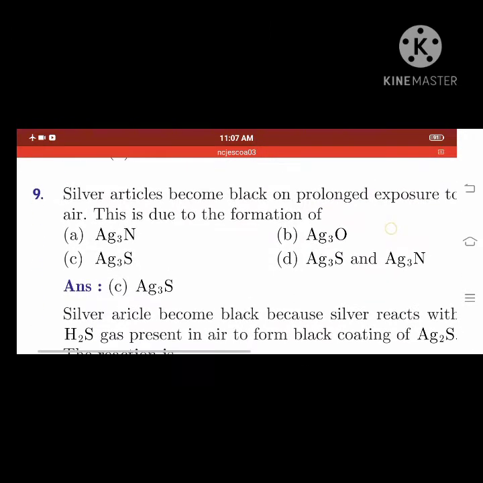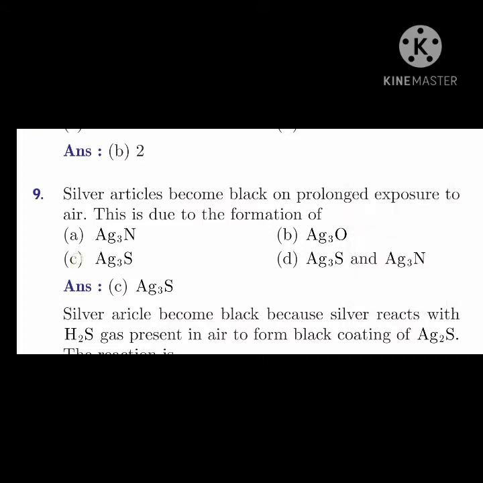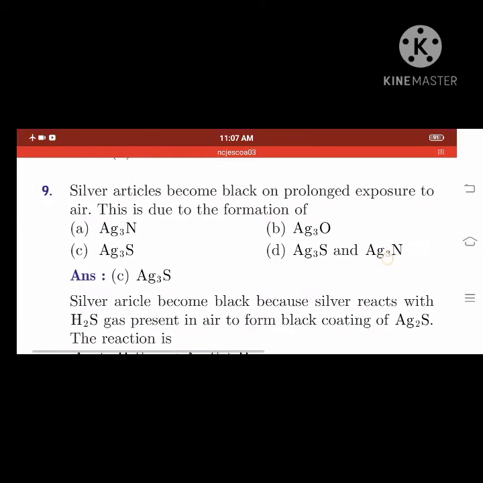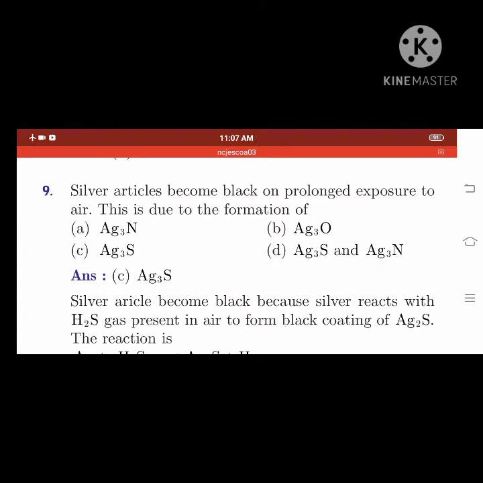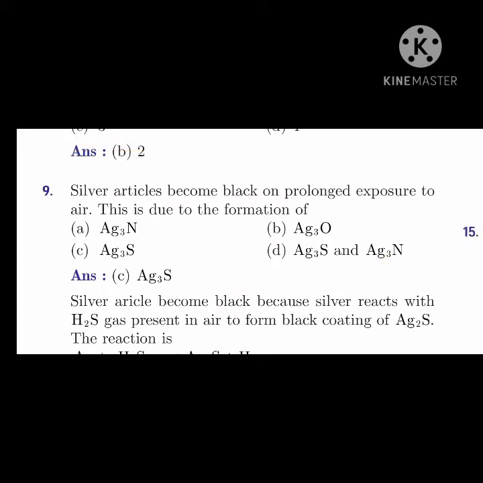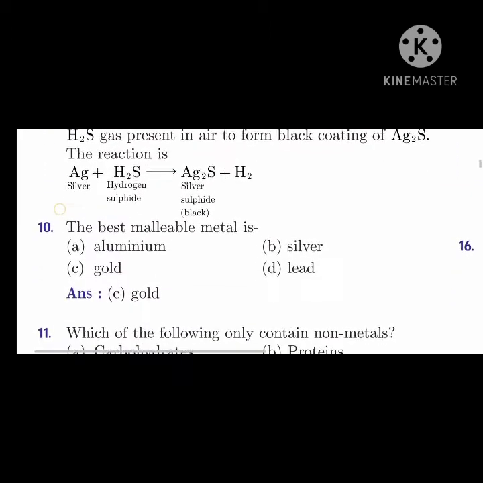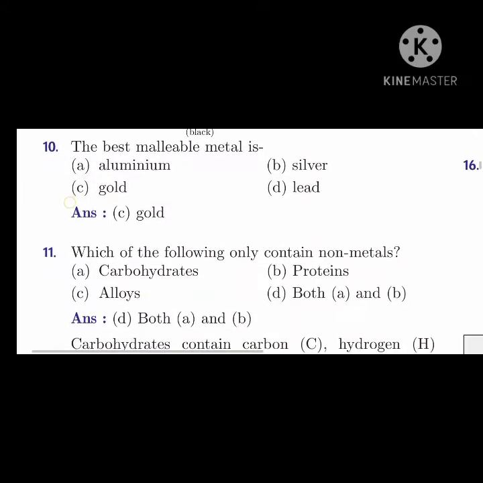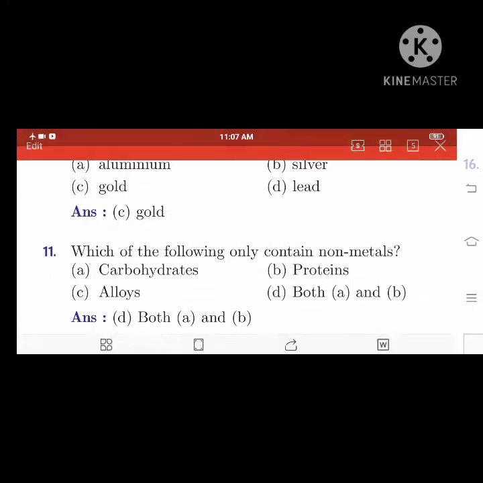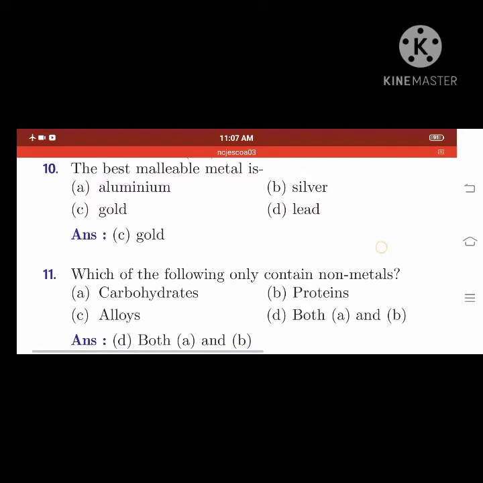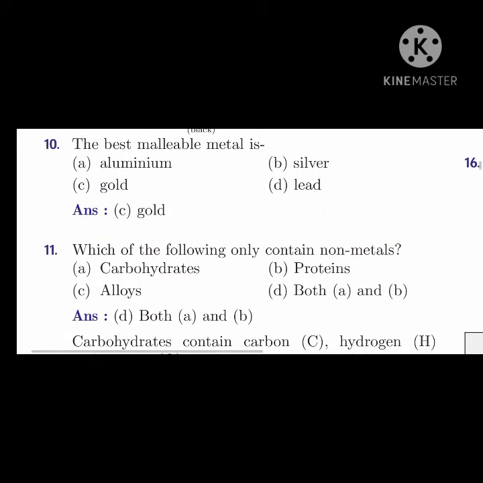Okay, silver articles become black on prolonged exposure to air. So this is due to the formation of Ag2S, that is silver sulfide. Okay, answer is Ag2S. So you can see the reaction here. The best malleable metal is gold. So the best malleable one, which can be beaten into thin sheets, is gold. Compared to aluminum, even gold is best.